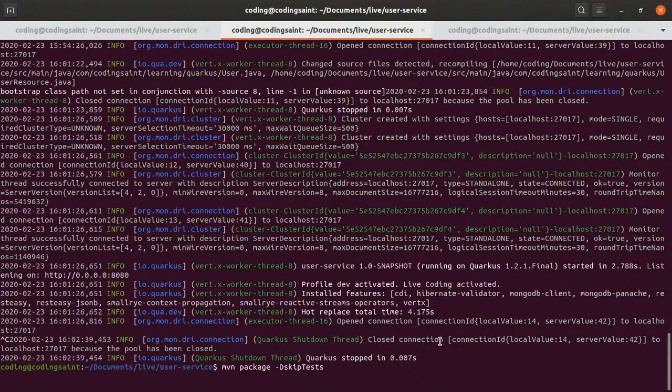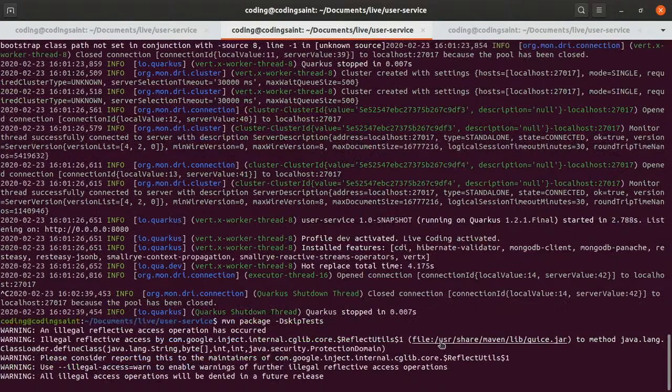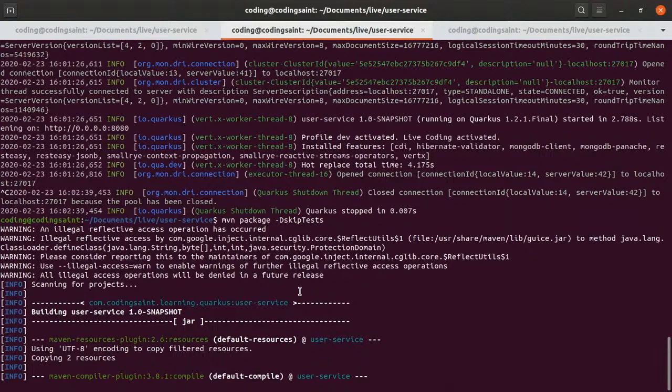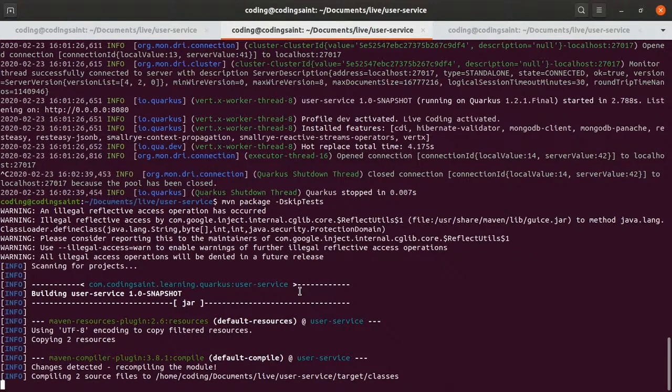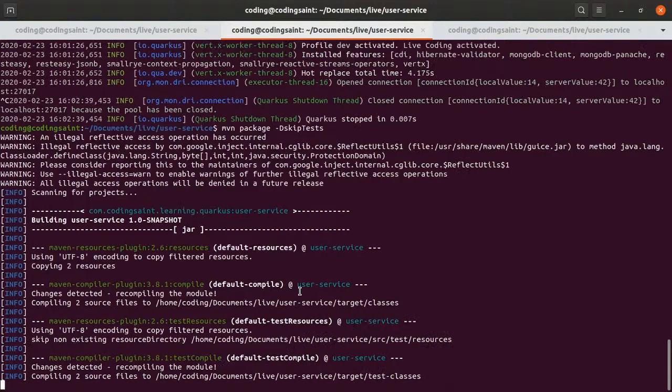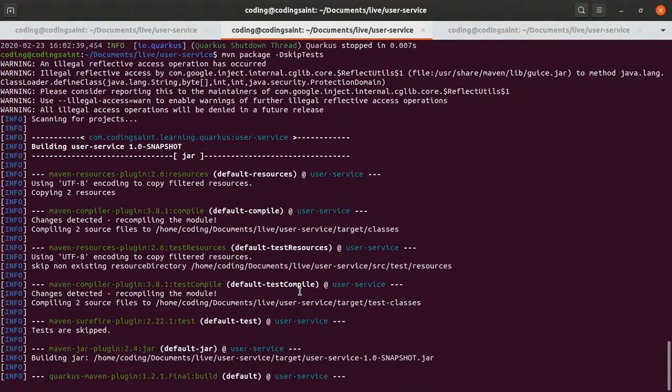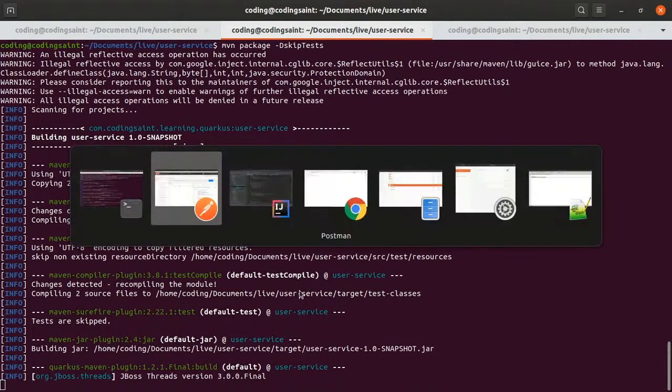So as I said, Quarkus takes quite less time. Something which I'm doing here, you should not do in production. I'm skipping tests, and I believe you should never skip your tests in production. But right now I'm doing it just for the sake of time, and the test will fail anyway because we changed user with hello world, and we even changed the values. So I would like to show you.